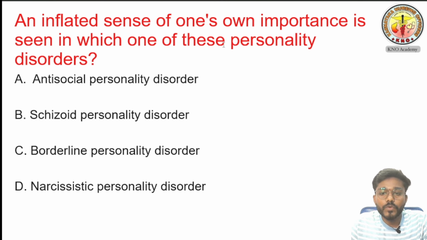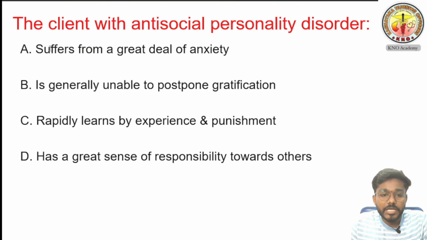An inflated sense of one's importance is seen in which of these personality disorders? Option A, antisocial personality disorder, option B, schizoid personality disorder, option C, borderline personality disorder, option D, narcissistic personality disorder. The next question is, the client with the antisocial personality disorder: option A, suffers from a great deal of anxiety, option B, is generally unable to postpone gratification, option C, rapidly learns by experience and punishment, option D, has a great sense of responsibility towards others. Mark your answers for all these questions. We will discuss the answers at last.